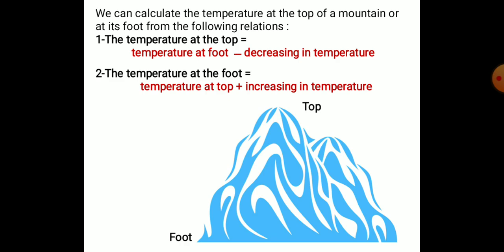And we can calculate the temperature at the top of a mountain or at its foot from the following relations. The temperature at the top equals the temperature at foot minus the decrease in temperature. And the temperature at foot equals the temperature at top plus the increase in temperature.